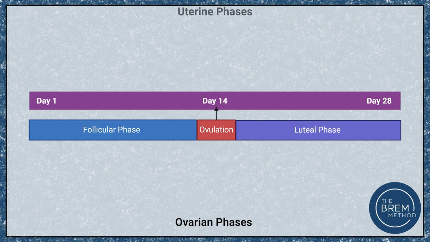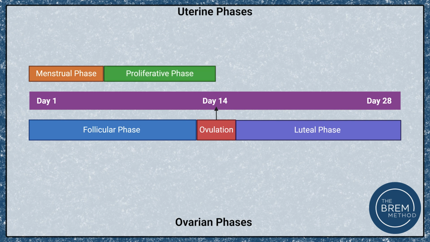In our uterine or menstrual cycle, we also have three phases. We have our menstrual phase, which is usually from days 1 to day 4 or all the way up to day 7. This is when menstruation is happening and the uterine lining is shedding. Then we have what's known as the proliferative phase, where we're regrowing that uterine lining. This happens between days 5 and 14. Finally, we have the secretory phase, which happens after ovulation, usually around day 15, and goes to day 28.